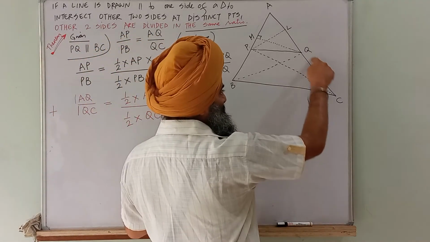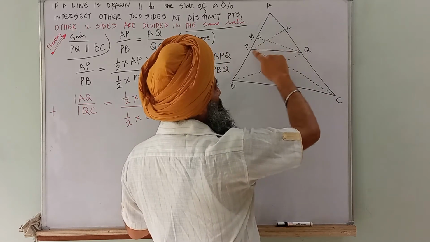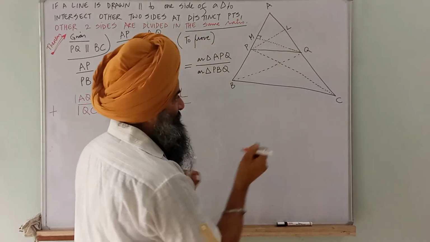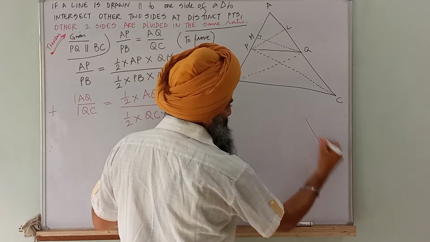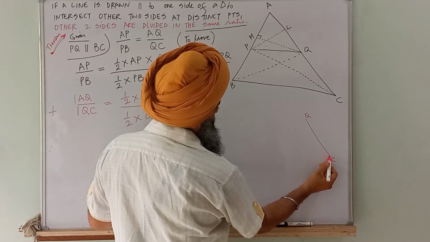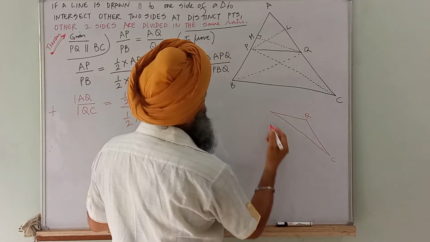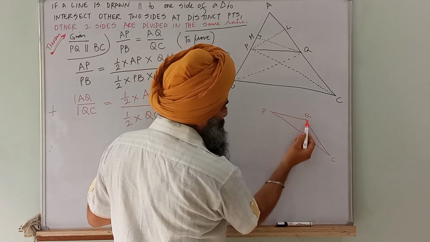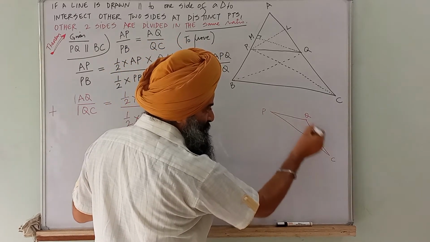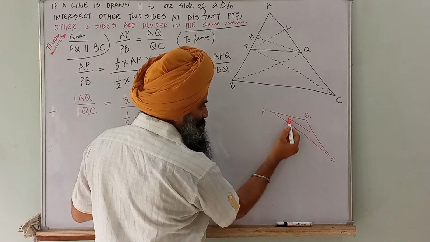So see the base QC, and the height is PL. So which triangle has height PL on the base QC? See, I am going to draw it. This is QC, right? This is the triangle PQC. Can you tell what will be the height of this triangle on the base QC? We have to draw the perpendicular from the opposite vertex.